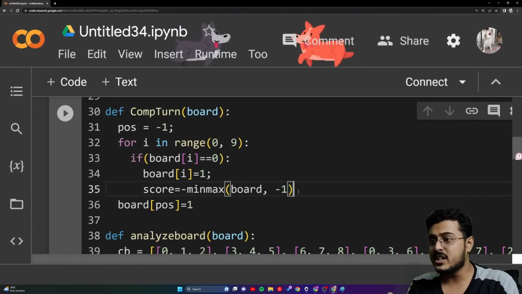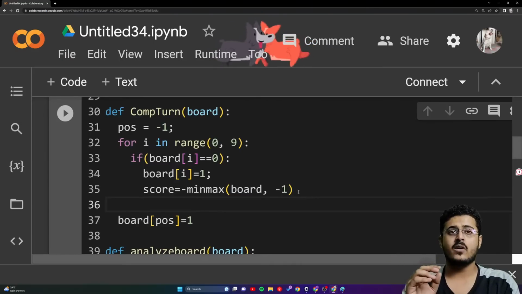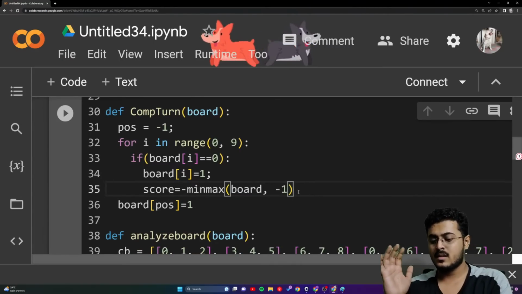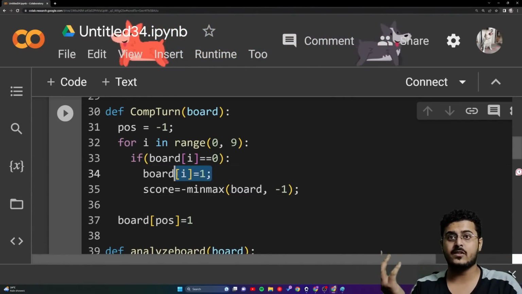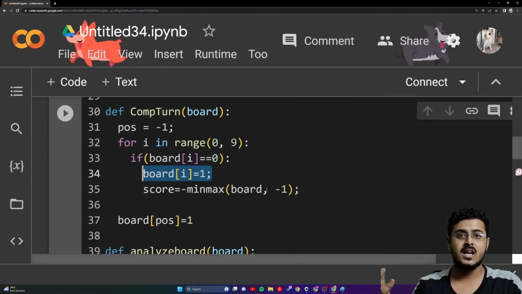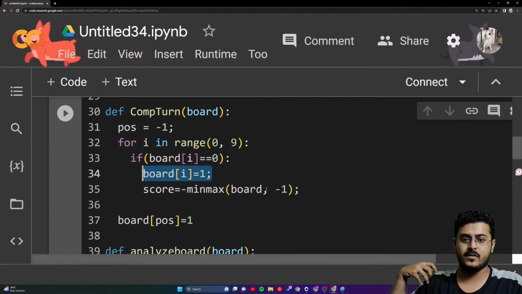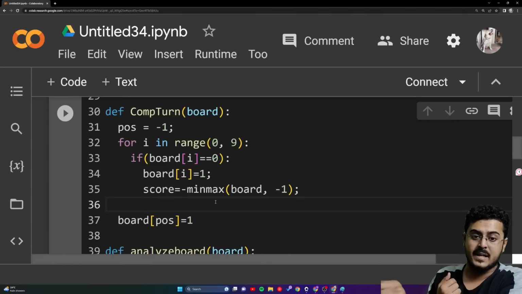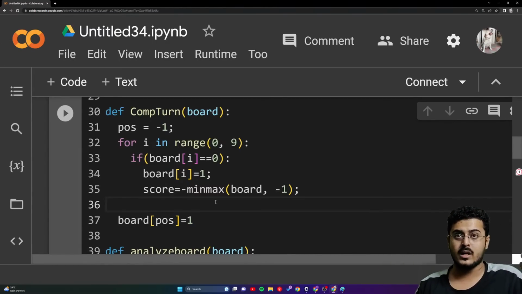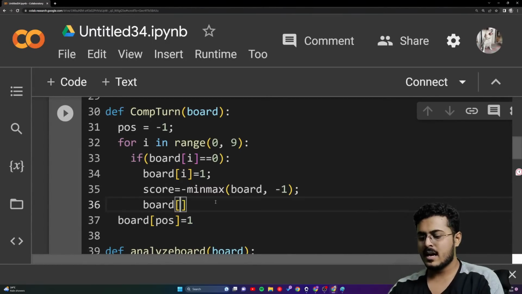Okay, so we have got a score right now, and we are going to revert the step that we took right over here, board[i] equal to 1. We're going to take out our O from right over there. We don't want to keep our O there anymore. We got our score for if I played this particular step, so board[i] will be put back as 0.